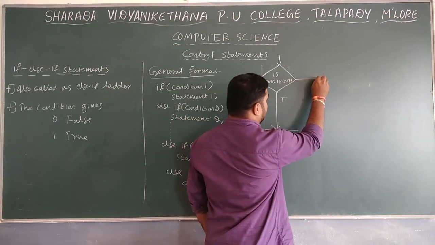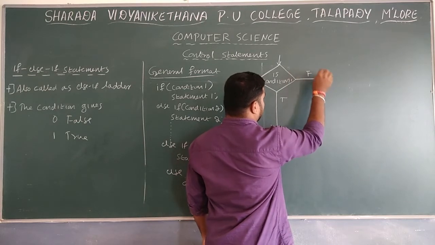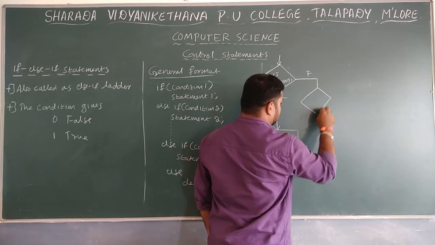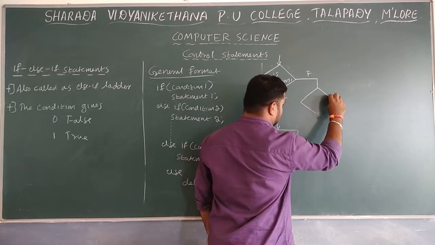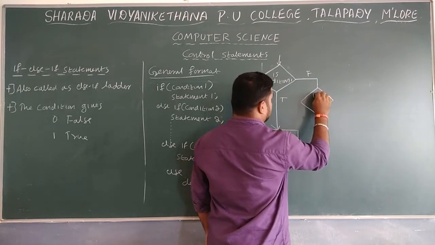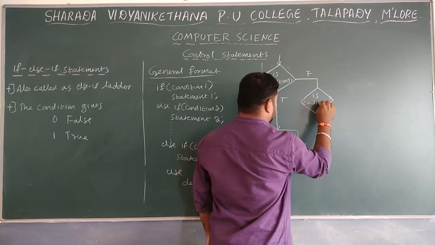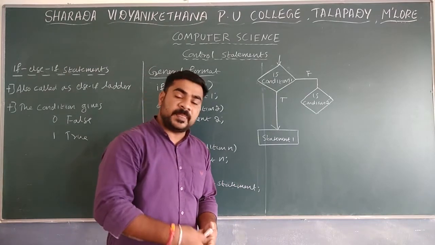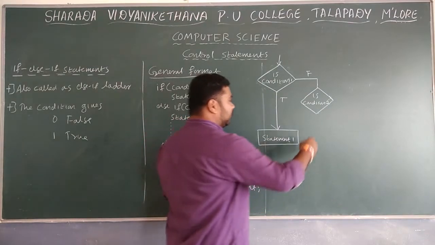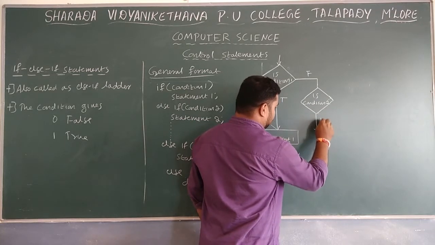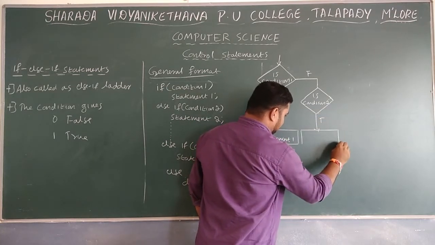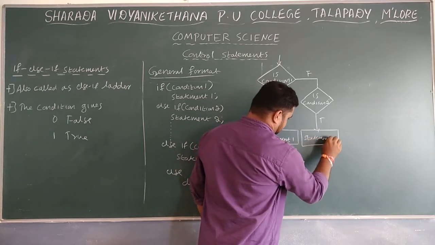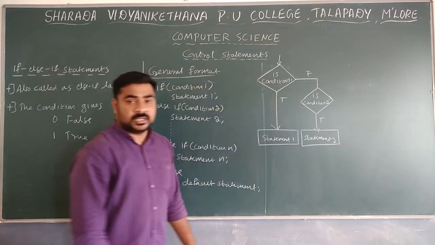Whenever condition 1 is false, it is going to check the next condition, condition 2. Then whenever condition 2 is true, it is going to execute statement 2.